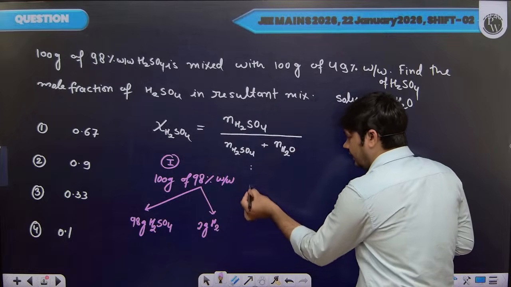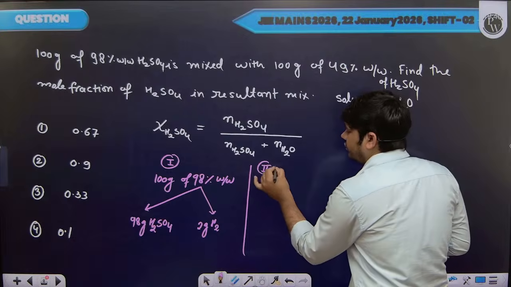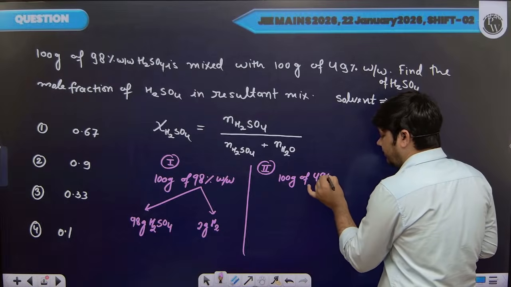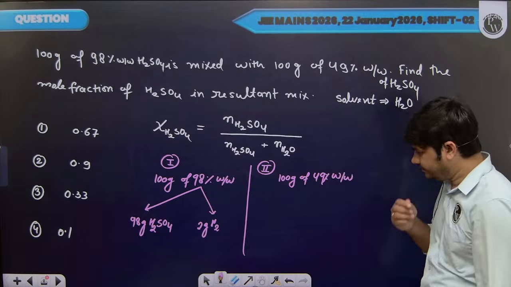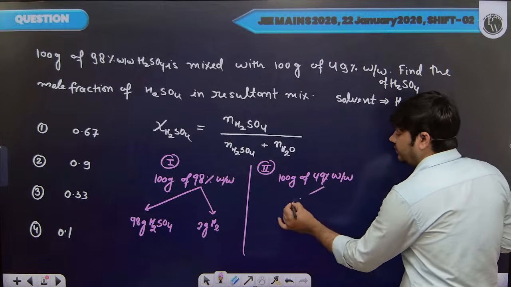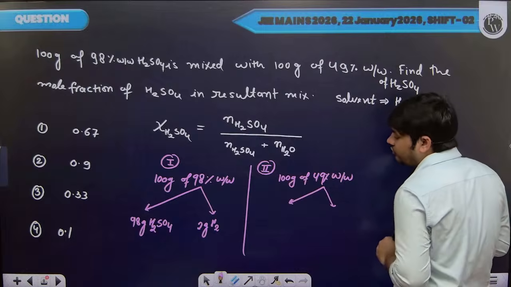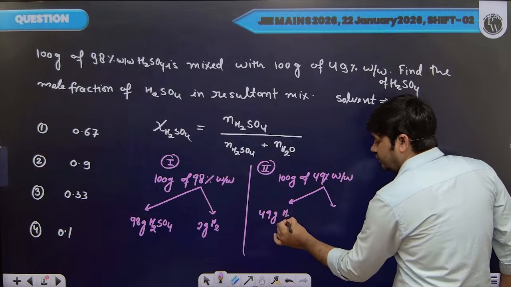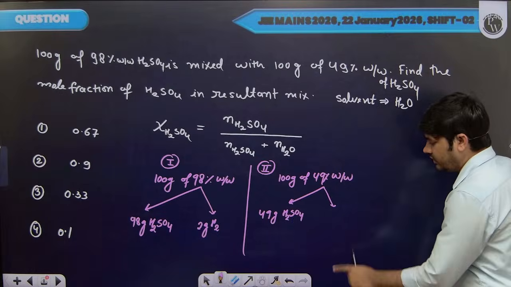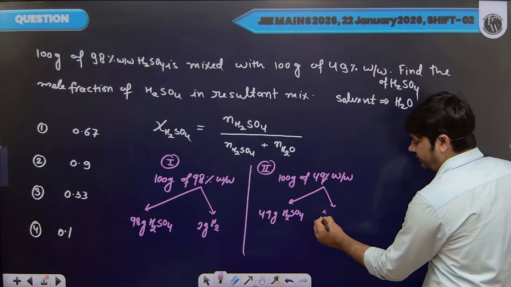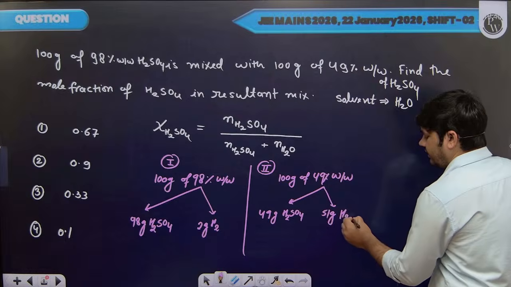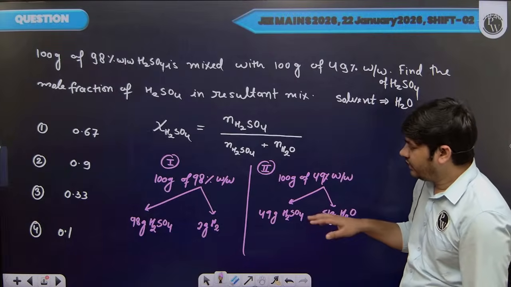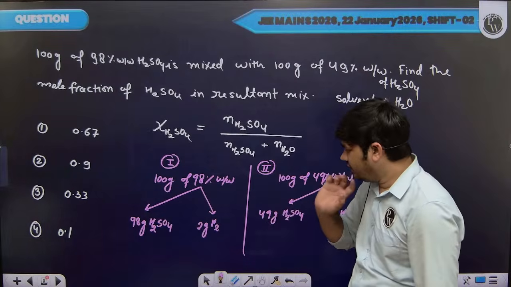Clear? Then if I talk about the second solution, we have 100 grams of 49% weight by weight H2SO4. It means if I take 100 gram solution, then in that 100 gram solution 49 grams H2SO4 will be present, and remaining, which is 51 gram, water will be present. Clear? And we need to find out moles of H2SO4. So we will get H2SO4 from the first solution as well as from the second solution.